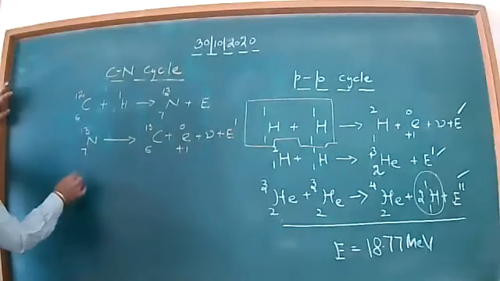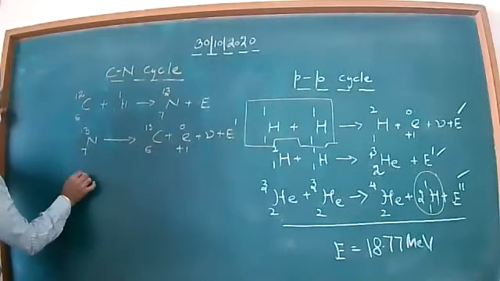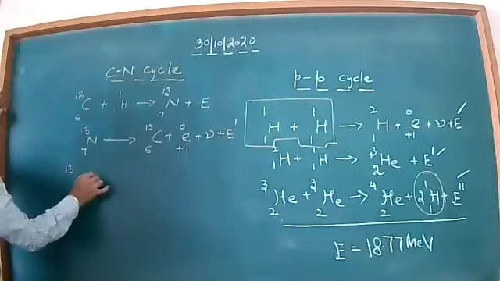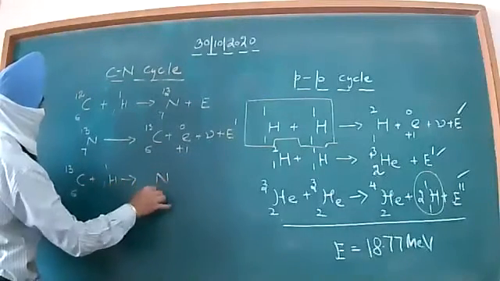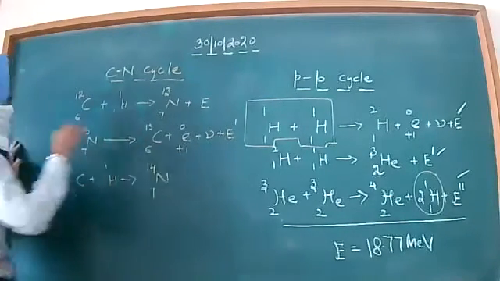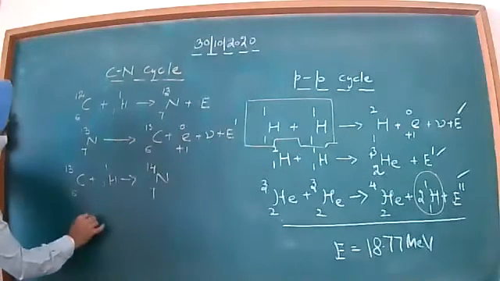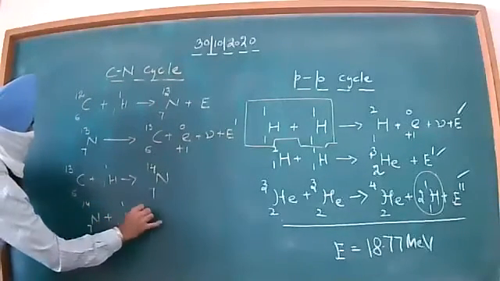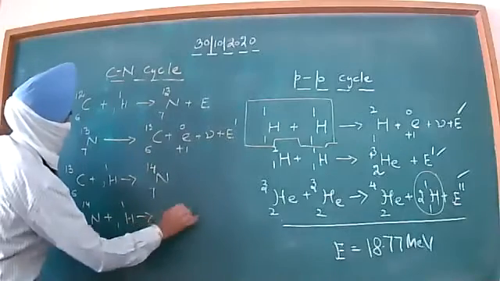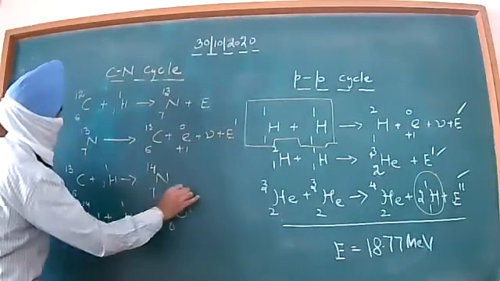And furthermore, dear, this carbon 6,13 will combine with another proton. It will give you nitrogen 7,14, and this nitrogen 7,14 will combine with another proton. It will give you oxygen 8,15.